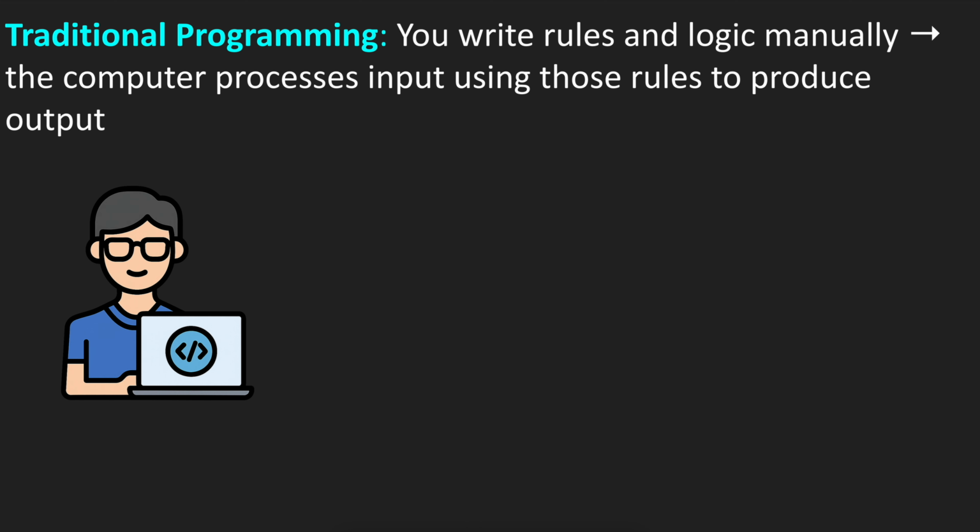To understand machine learning, let's first try to understand what traditional programming is. In traditional programming, you write rules and logic manually. The computer processes input using those rules to produce output.